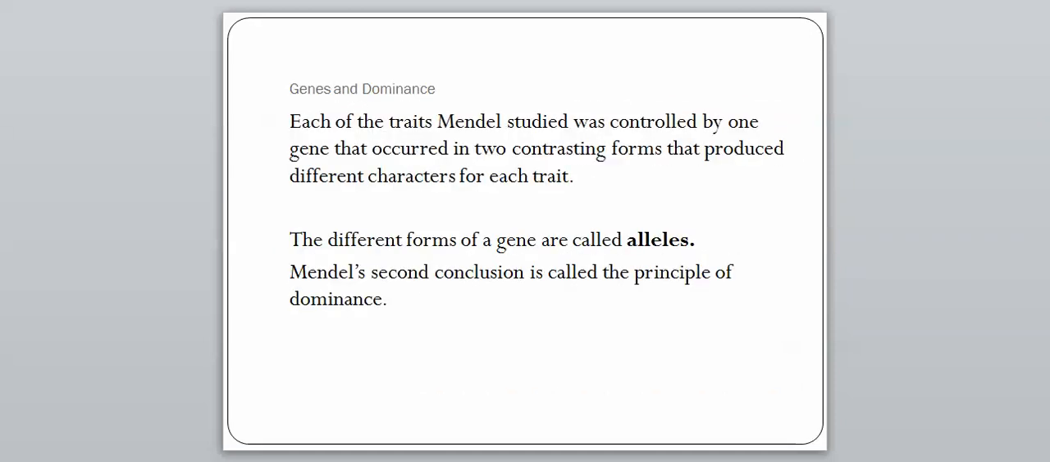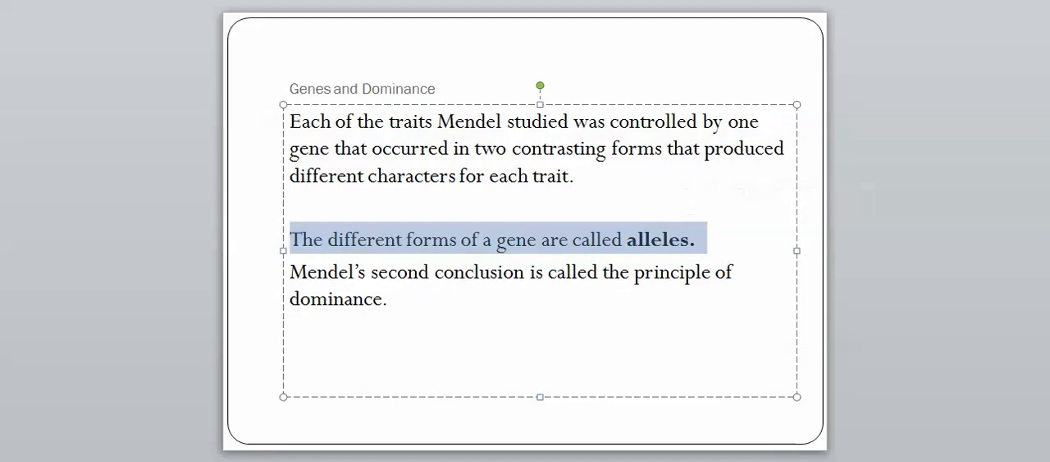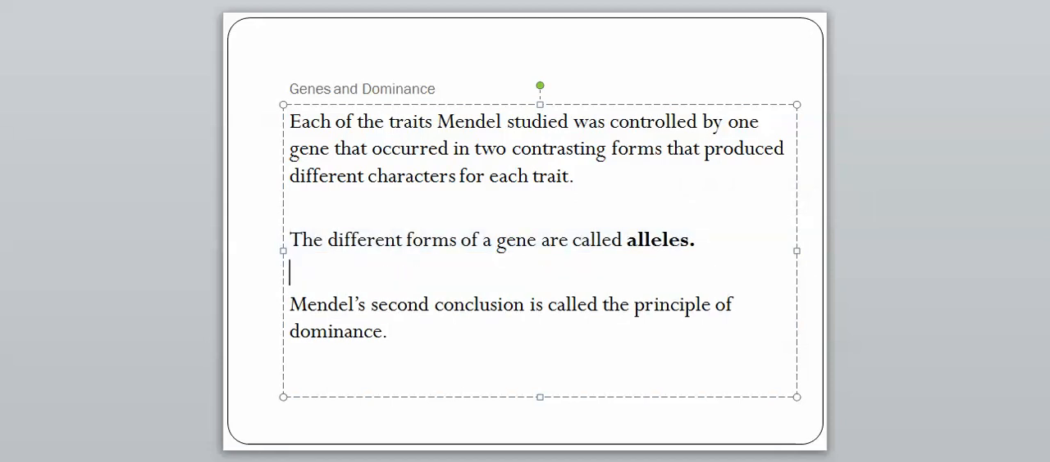Each of the traits Mendel studied was controlled by one gene that occurred in 2 contrasting forms that produced different characters for each trait. So that's saying that one gene would either make us tall or short. That's our contrasting. That one gene would either make you green or yellow. And these different forms of genes are called alleles. So this is another important word, allele. And Mendel's second conclusion after he came up with the first one is called the principle of dominance, which we will get into in our next video. If you have any questions, write them down and let me know.